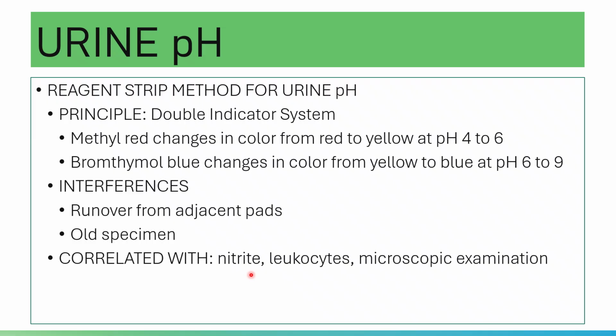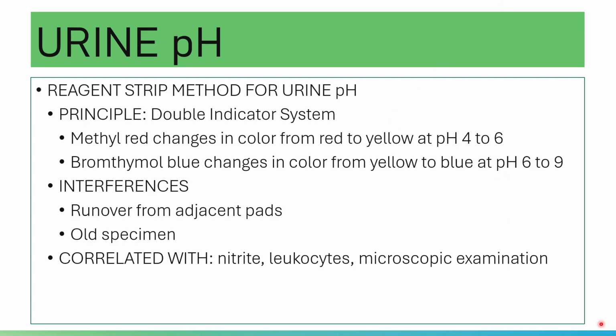Presence of nitrite may indicate bacterial infection. Presence of leukocytes may indicate bacterial infection, because normally there should be no leukocytes or WBC seen in the urine, or just a range of 0 to something. It should be correlated with nitrite and leukocytes because if the pH is alkaline, there is a high chance that bacteria are present. That is for your reagent strip method.